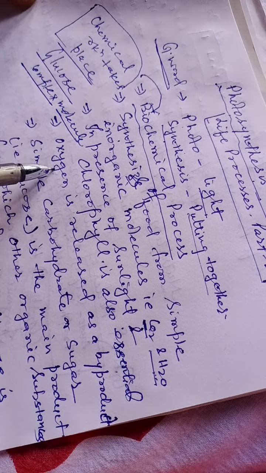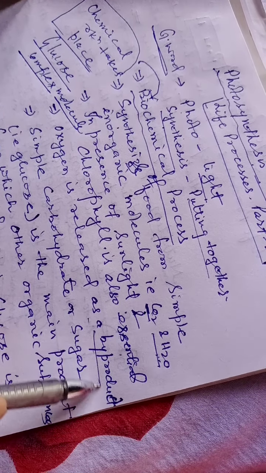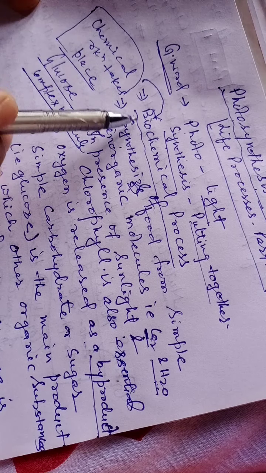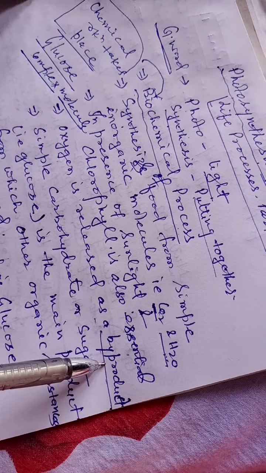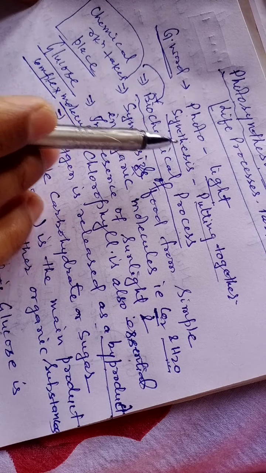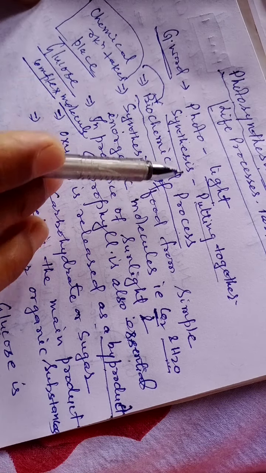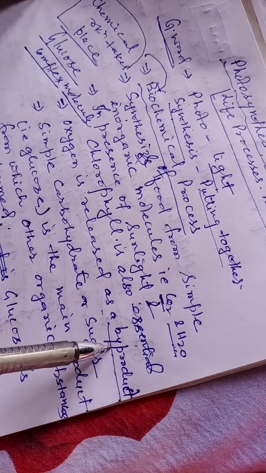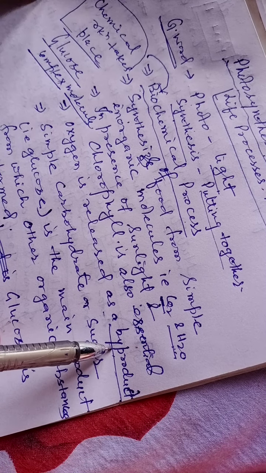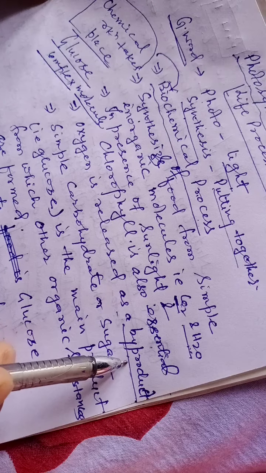The next one is oxygen is released as a byproduct. It means during this biochemical process, oxygen is released as a byproduct. The process is involved for the synthesis of food, but during the synthesis of food, some useful product is also formed. This is why it is called a byproduct.